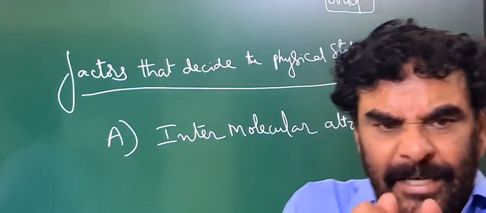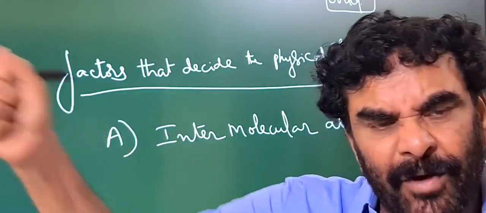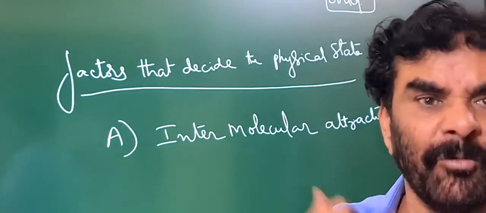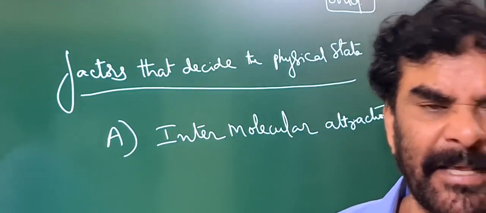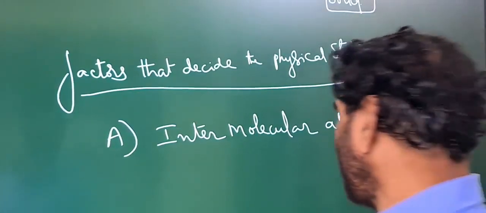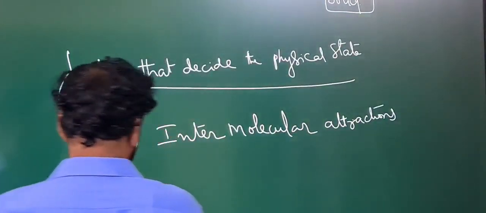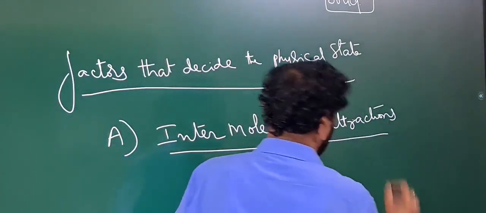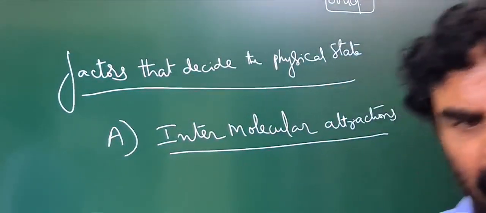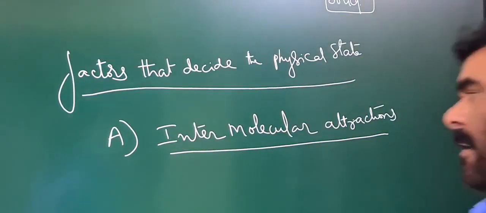Due to these attractions, the molecule cannot move from one place to another place. This is the hindrance to the particles moving freely from one place to another. These intermolecular attractions are responsible for the orderly arrangement of the material particles in the solid.